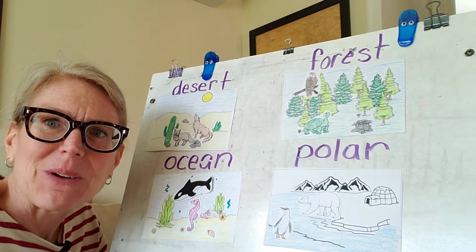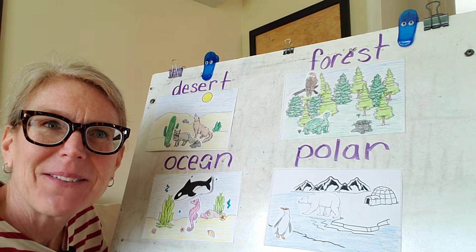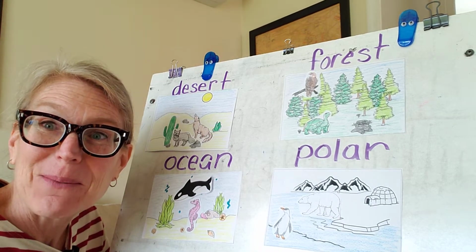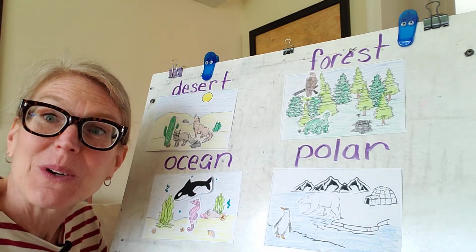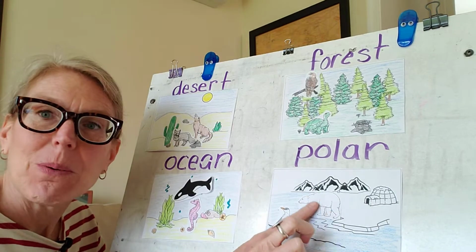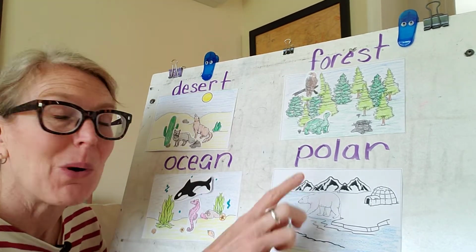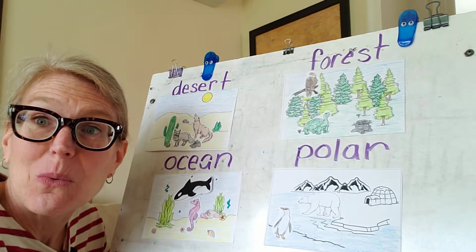If we look at our polar bear and our penguin, we talked about something that the polar bears have. Remember we did it with the Crisco? We made the, what am I thinking? Blubber mitten. Remember the blubber mitten where we put our hand in that really cold water this winter and our hand was protected, right? Well, the polar bear, that's something that it has to protect it in the cold polar habitat. It keeps it warm.